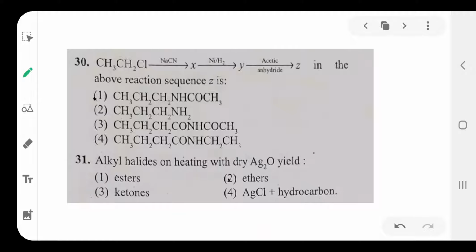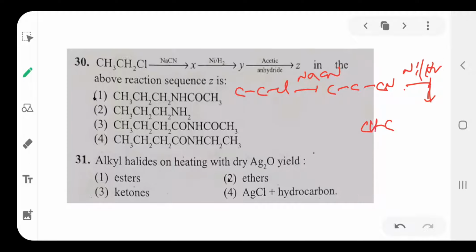Next, question number 30. Ethyl chloride reacts with NaCN to form propyl nitrile. This is followed by hydrogenation in the presence of nickel catalyst. Then what happens now?